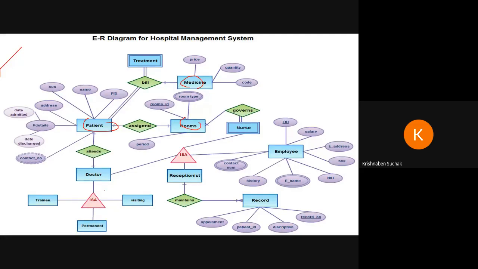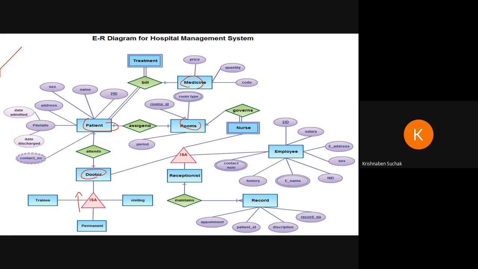Now see, doctor is subdivided, or you can say specialized, into trainee, permanent, or visiting. Doctor can be a visitor, a trainee, or permanent. This is specialization, or you can say generalization if we go in the reverse direction. Now, attends, assigned, bill, governs, maintains: these are the relationships. Receptionist will maintain record.